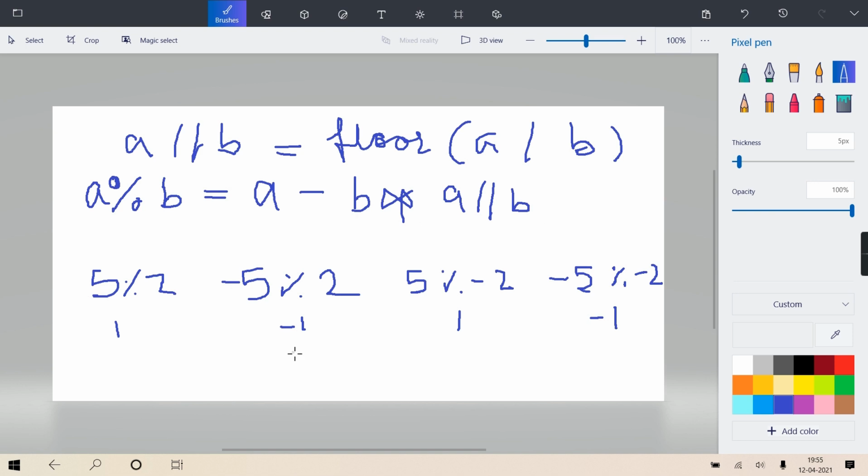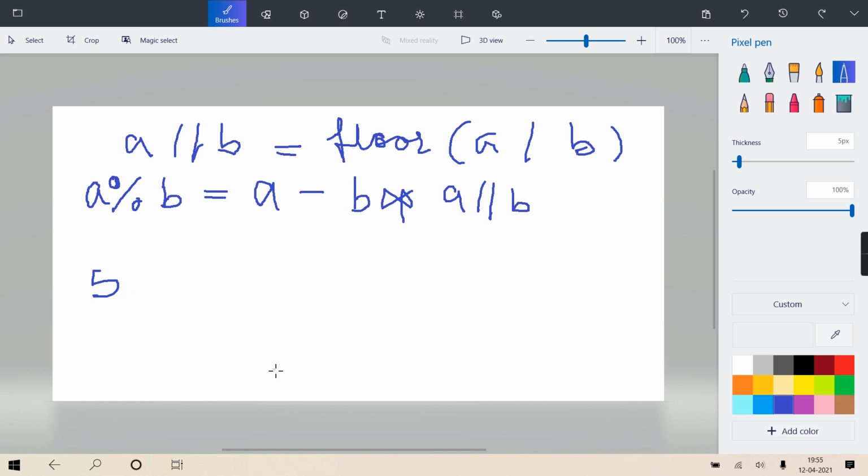Python follows this formula. If you try these 4 in Python, you'll get a different sequence. Just do it. I'll perform it for you. Suppose I am writing 5 modulo 2.